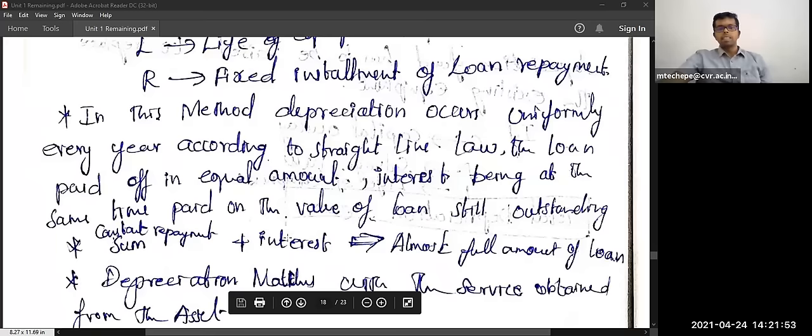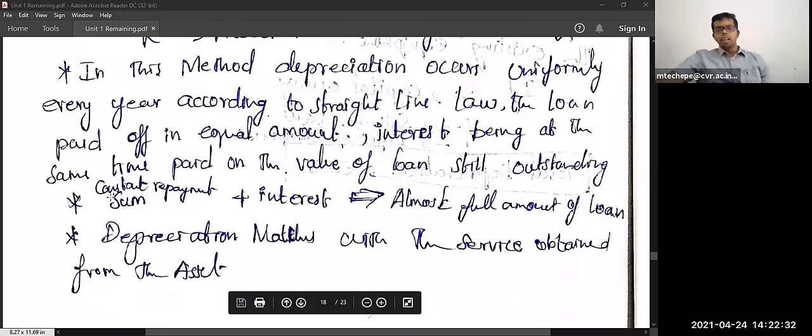Constant repayment plus interest. Suppose you are buying something for 1 lakh, a loan of 1 lakh. So constant repayment, 10,000 you need to pay every year. Sorry, every month 10,000 you need to pay. Interest is some 8%. So 8% interest on 1 lakh, around 800 rupees you need to pay every month. So 12 months you need to repay that particular amount.